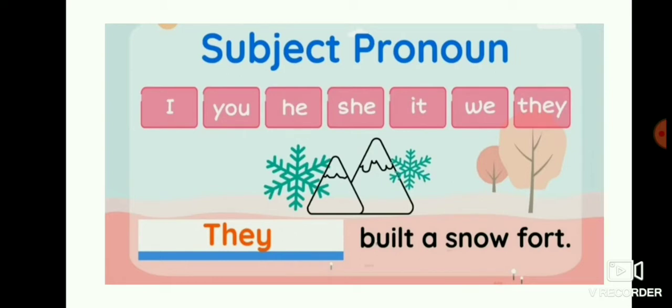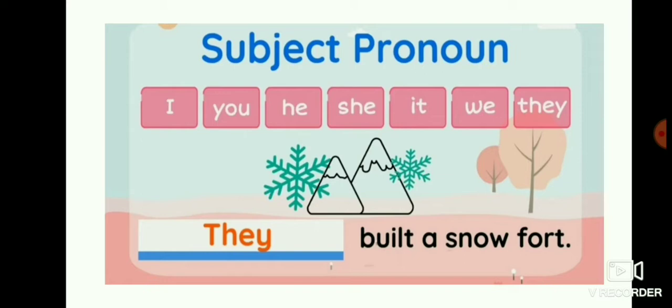You is second person. He, she, it, they are third person. I is singular, we is plural. You is both singular and plural, second person only. He, she, it are third person singular, they is third person plural.